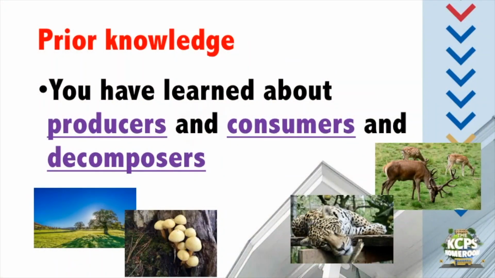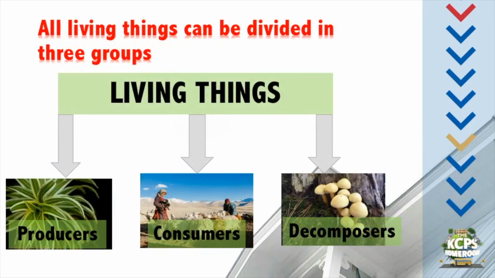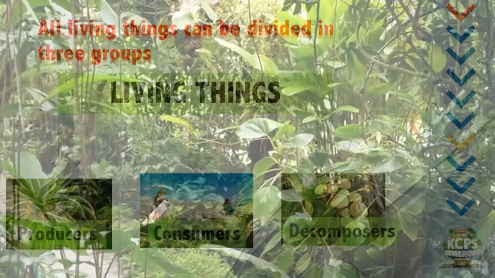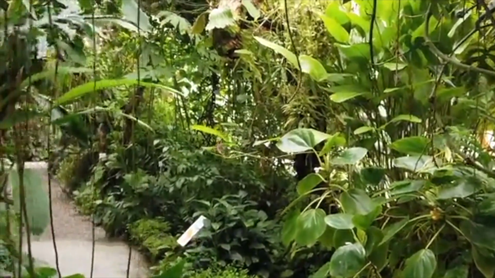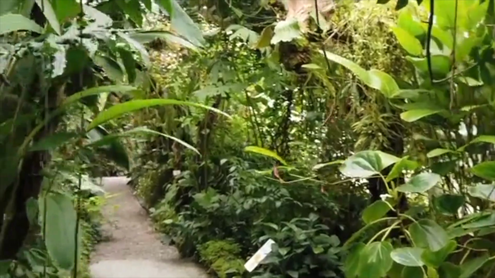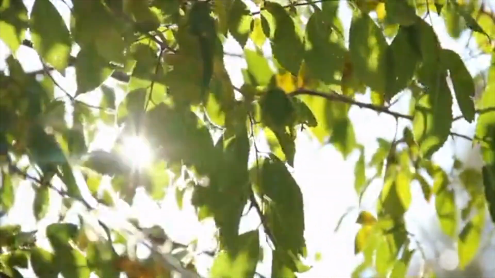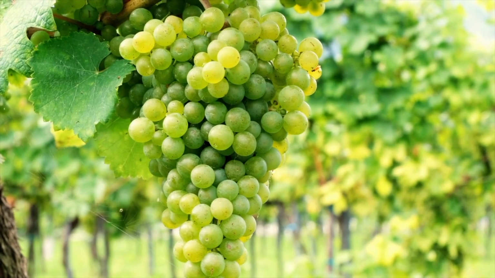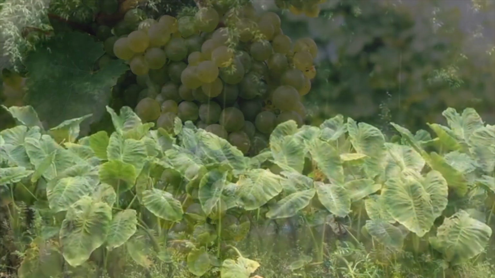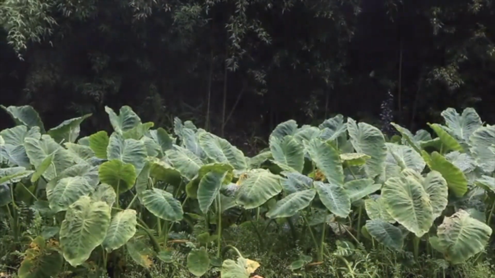You have learned about producers, consumers, and decomposers. So all living things can be divided into three groups. Producers make their own food. Plants, algae, and some bacteria are all producers. Most producers produce energy through photosynthesis, which is the creation of sugar molecules through a chemical process that requires carbon dioxide, water, and sunlight.